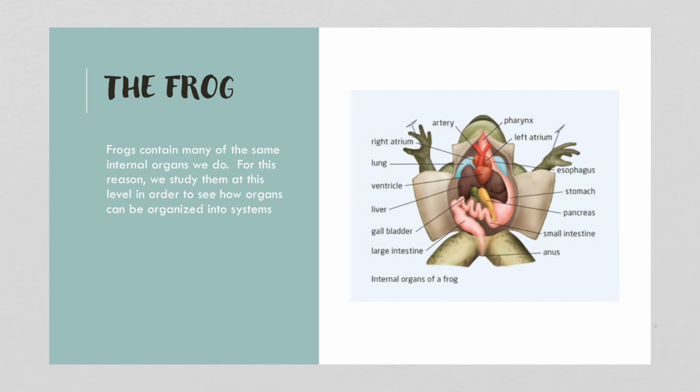Another thing we'll be doing very shortly will be dissecting a frog. So the reason why we use a frog, they do have a lot of the same internal organs that we do. So we study them at grade 10 level so that we can see how organs can be organized into systems. So there's a diagram of the frog.